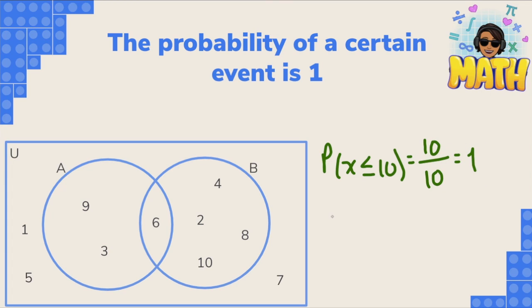Okay, so the law says that the probability of a certain event, meaning the probability of the universal set, is going to be equal to the number of elements in the universe divided by the number of elements in the universe, which is going to be equal to 1 always. Okay, so a certain event means that it's something that definitely happens. Okay, it doesn't matter which one is the element that we take out or that we select in our experiment, it is going to happen. That's it.